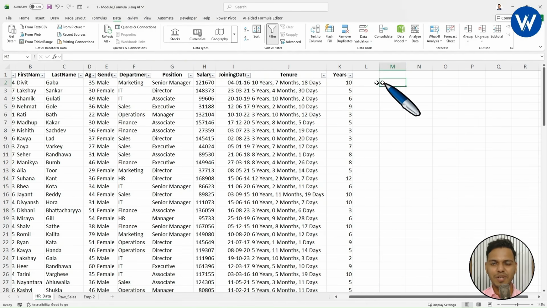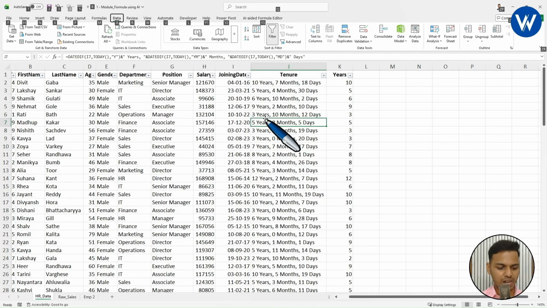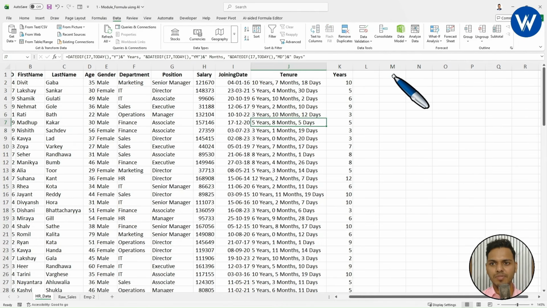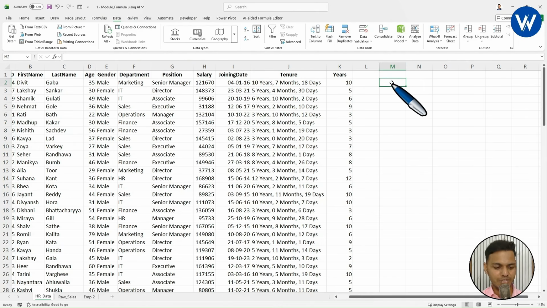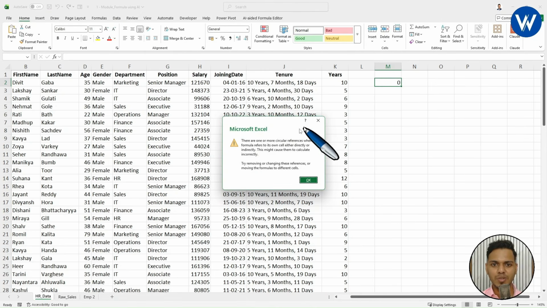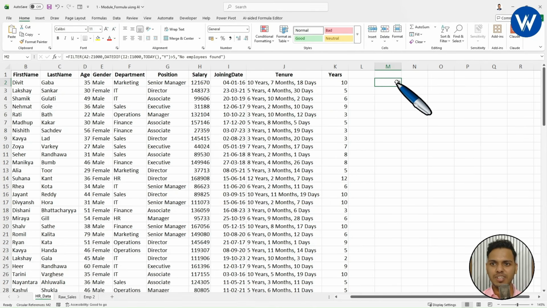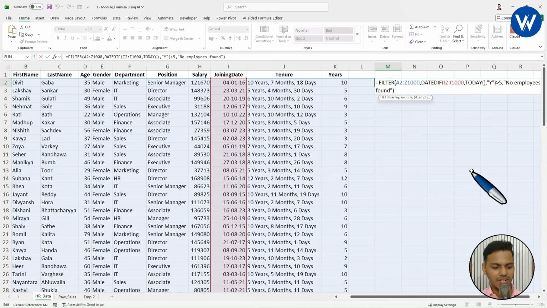Just listen carefully. I will remove the filter first. Alt A T. Right. Now I will be using the FILTER formula here. Paste it over here. Okay, it is showing some error. Let me check it out. What is the error? I got it.